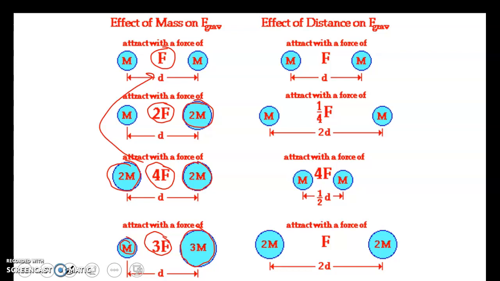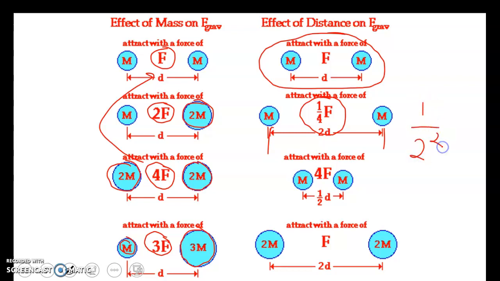Now, the effect of distance is different. So here's our standard. Our masses are staying constant, but if we double our distance, our force is 1/4 as much, which is 1 over 2 squared, 1/4. If our distance is cut in half and they get closer together, our force quadruples, and it's 1 over 1/2 squared, which will equal 4.